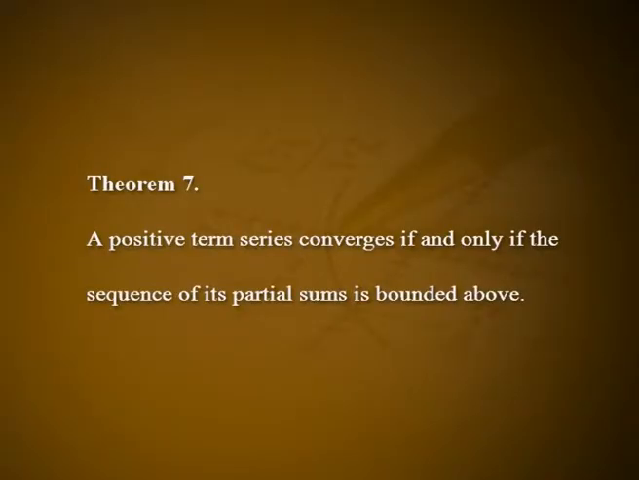Since a monotonic increasing sequence can either converge or diverge to infinity, but cannot oscillate, there are only two possibilities for a positive term series. It may either converge or diverge to plus infinity. Theorem 7. A positive term series converges if and only if the sequence of its partial sums is bounded above. We know that the sequence of partial sums of a positive term series is a monotonic increasing sequence, and a monotonic increasing sequence converges if and only if it is bounded above. Therefore, it follows that a positive term series converges if and only if its sequence of partial sums is bounded above. Remarks.